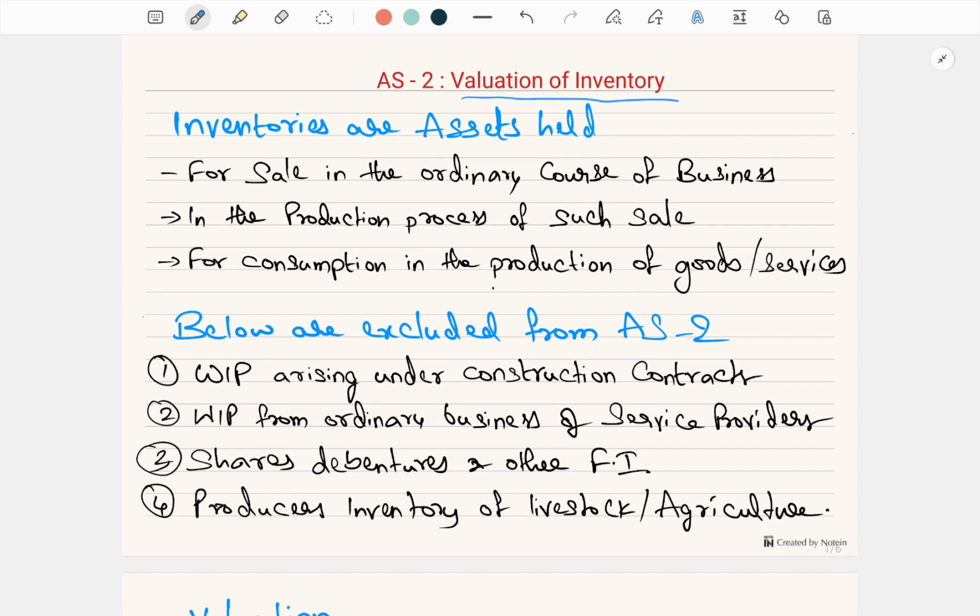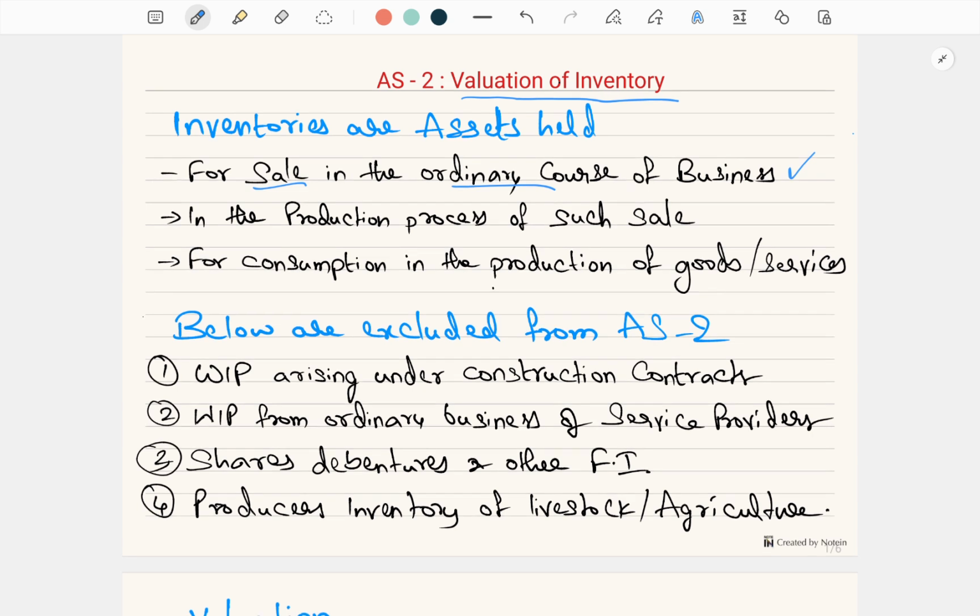First thing, what is inventory? Inventory is assets held for sale in the ordinary course of business, which means any assets held by the company for selling in their business. It is the nature of business to sell these goods. For example, for a car showroom, a car is an inventory. For a shoe manufacturer, shoe is an inventory.